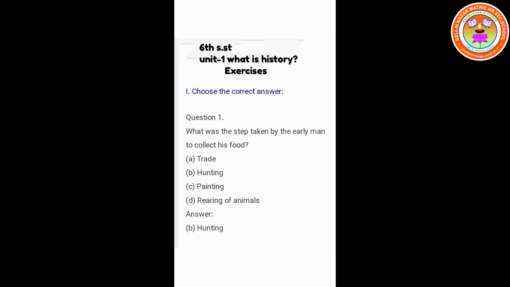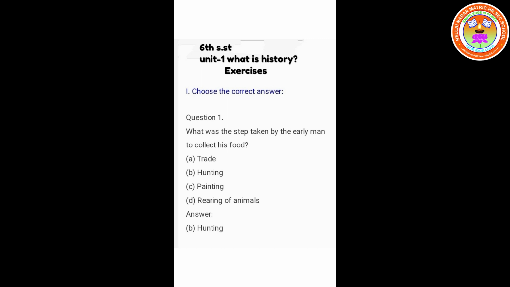Now, we are going to read the book exercise. Exercise number 1. Choose the correct answer. What was the step taken by the early man to collect his food? Option A. Trade. B. Hunting. C. Painting. D. Rearing of animals. Answer. Hunting.